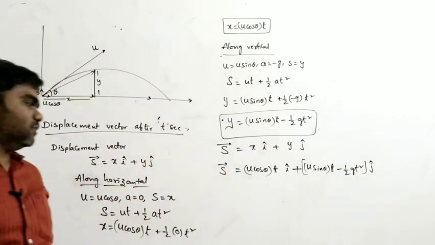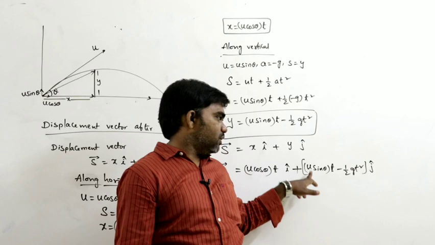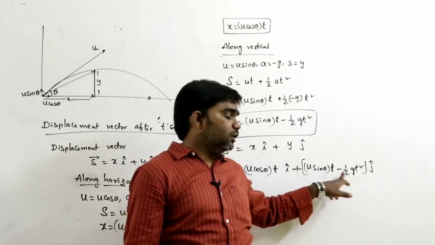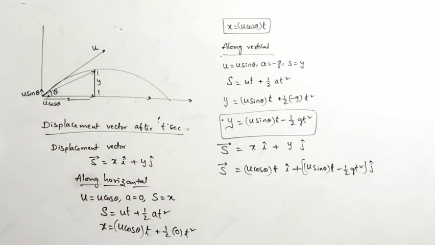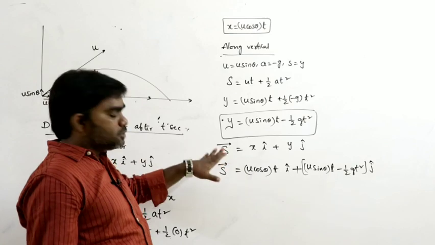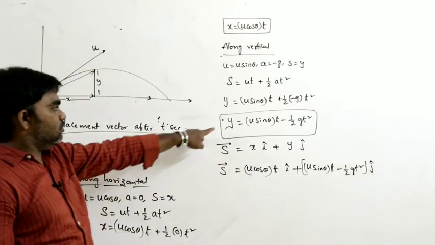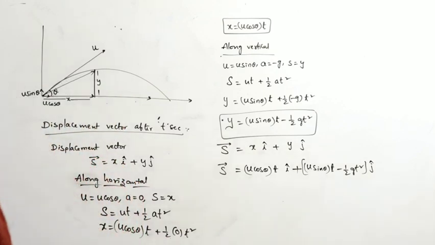So that is the displacement vector. This is the horizontal component and this is the vertical component of the displacement vector after time t seconds: displacement along the x axis and displacement along the y axis.